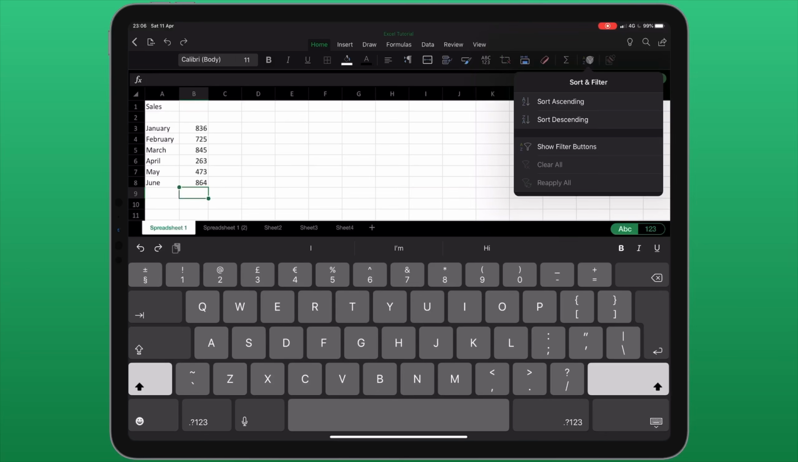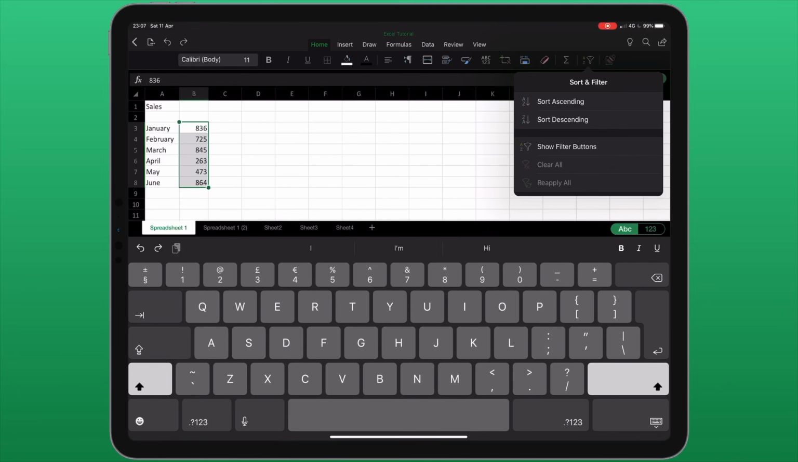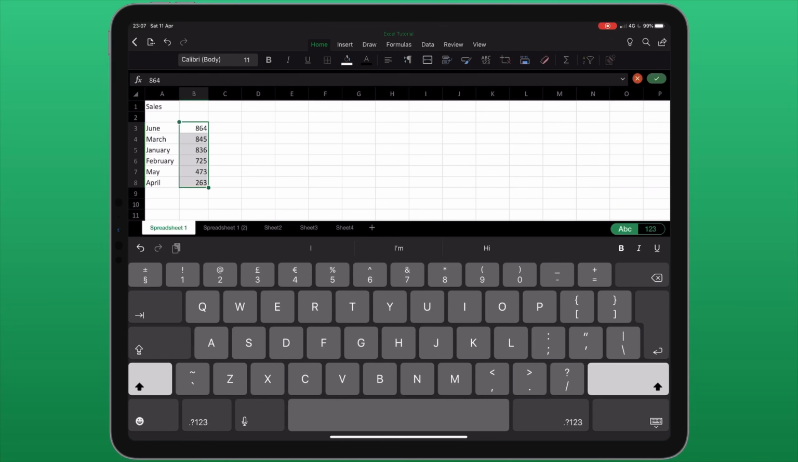Next to that, I have the sort and filter menu. If I want to rearrange my data with the highest number of sales first, I can select the data, choose sort, and then choose sort ascending or descending. Notice this also changes the corresponding column which contains the months.